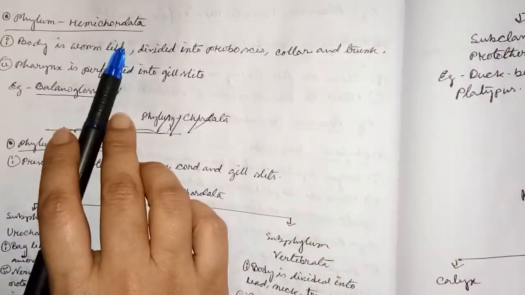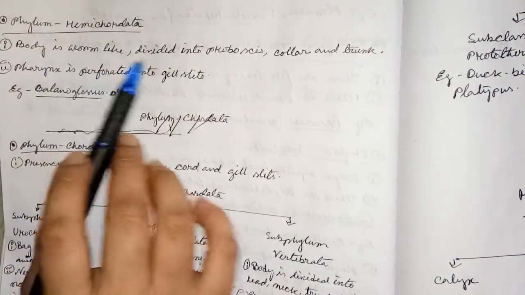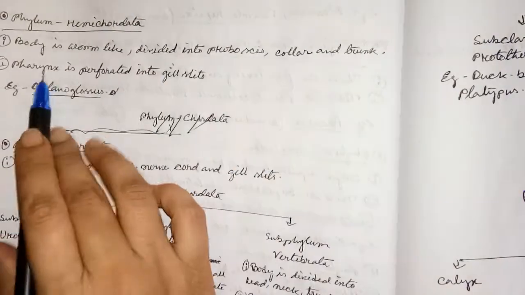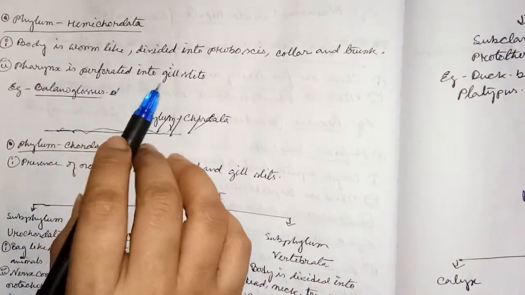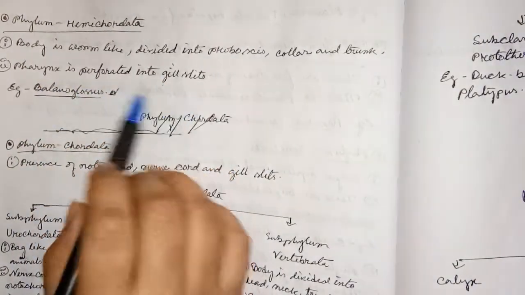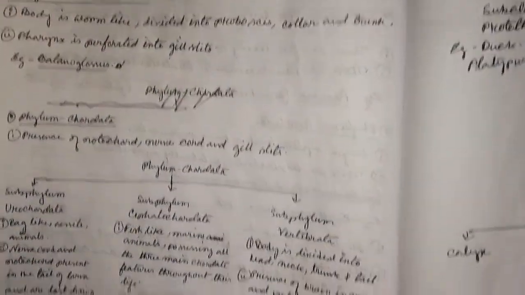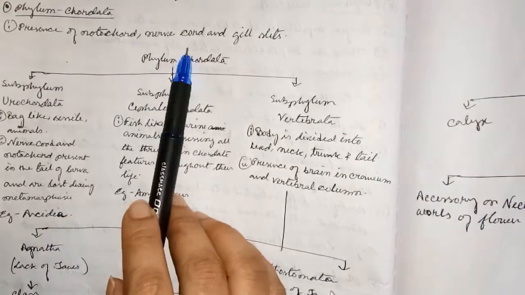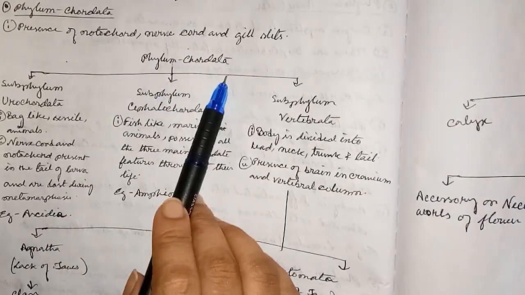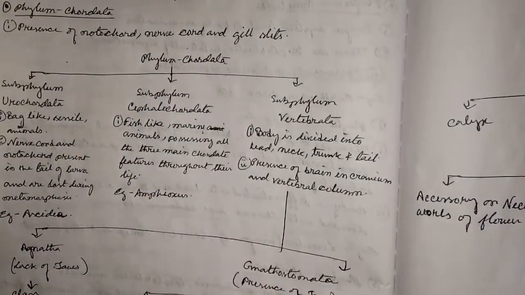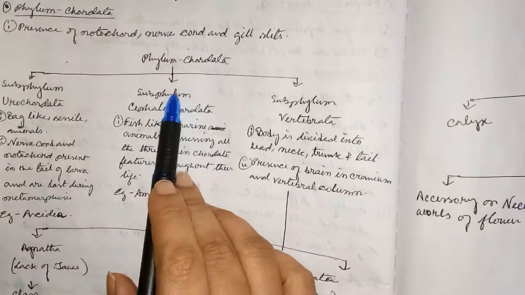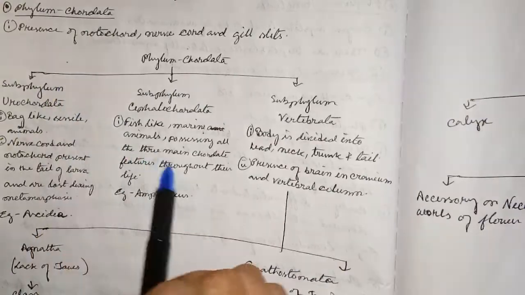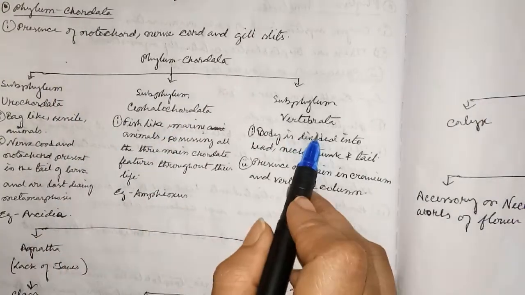Next, phylum Hemichordata. Body is worm-like, divided into proboscis, collar, and trunk. Pharynx is perforated with gill slits. Example: Balanoglossus. Next, phylum Chordata. Presence of notochord, nerve cord, and gill slits. It is the classification of phylum Chordata. It is again divided into three subphyla. First one is Urochordata, second Cephalochordata, third Vertebrata.